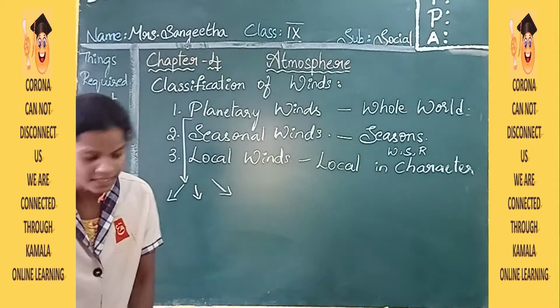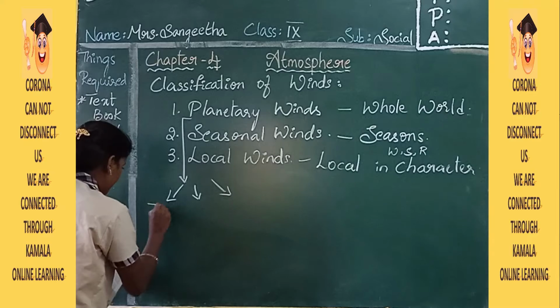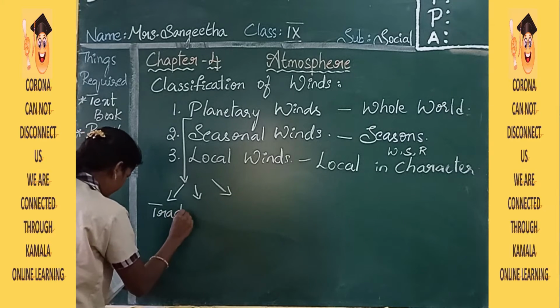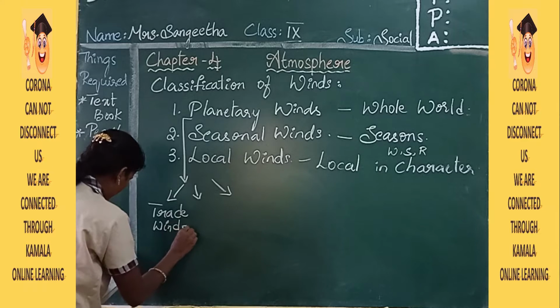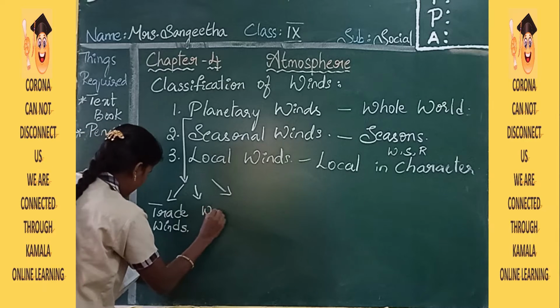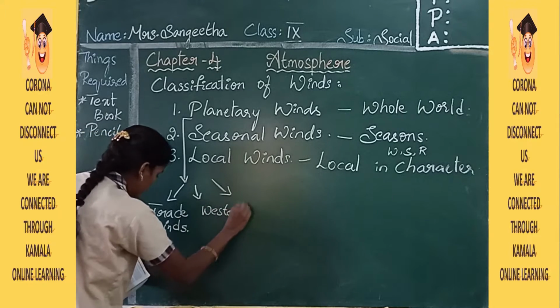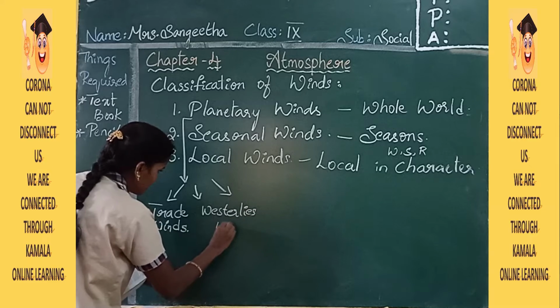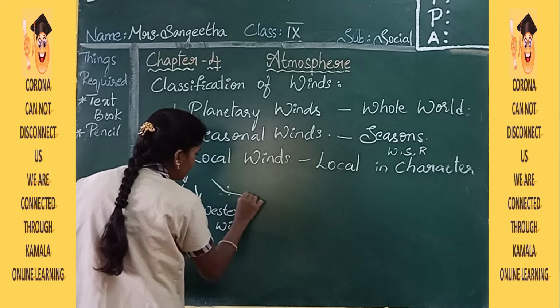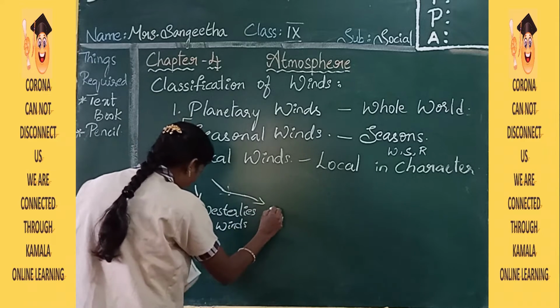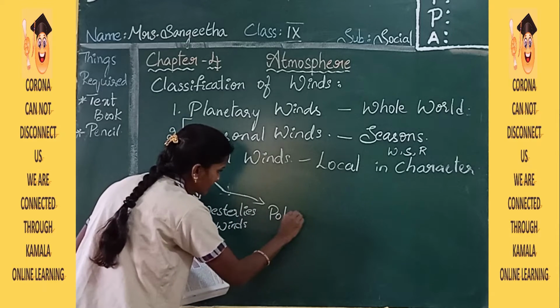First one is trade winds. Second one is westerlies winds. And the third one is polar winds.